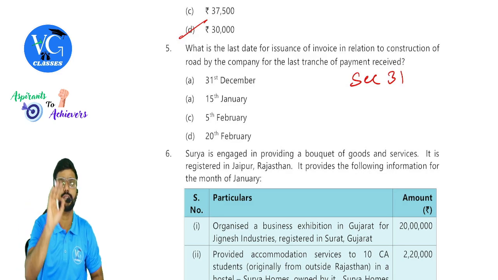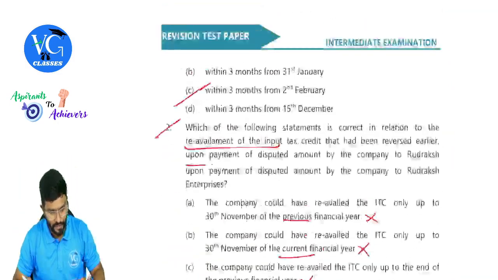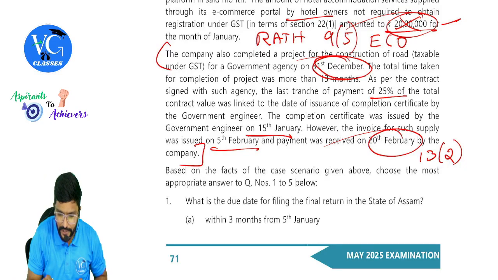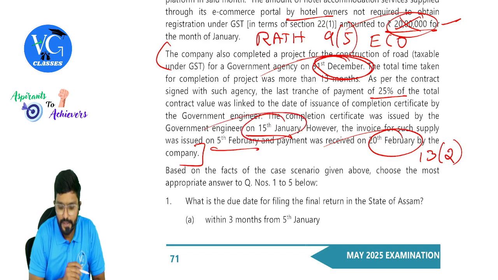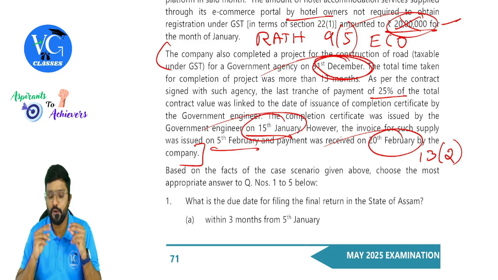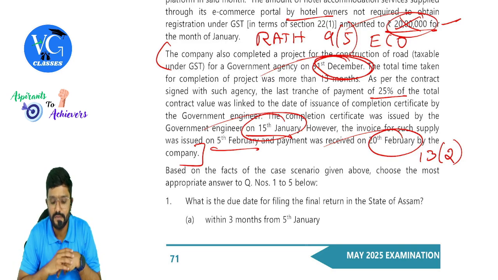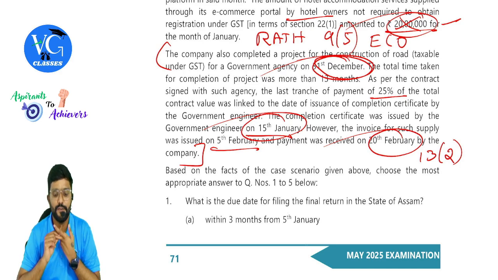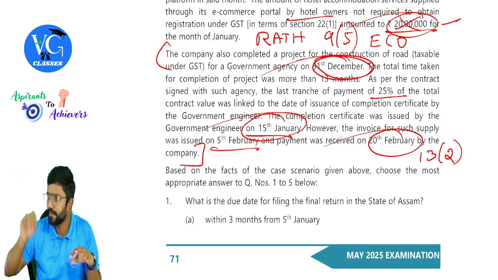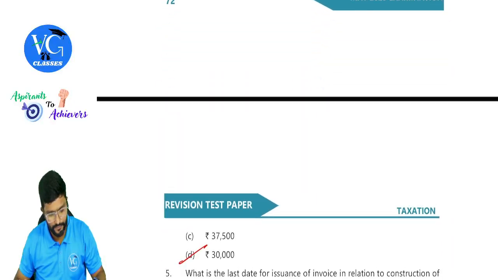Section 31, continuous supply of services. Now, service was completed on 31st December, guys. But payment is linked to the obtain of completion certificate. When did we obtain that? 15th January. Did you issue the invoice within that date? No. You can see invoice is issued on 5th February. Payment is received on 20th February. So what was the due date to issue invoice? 15th January. Got it?